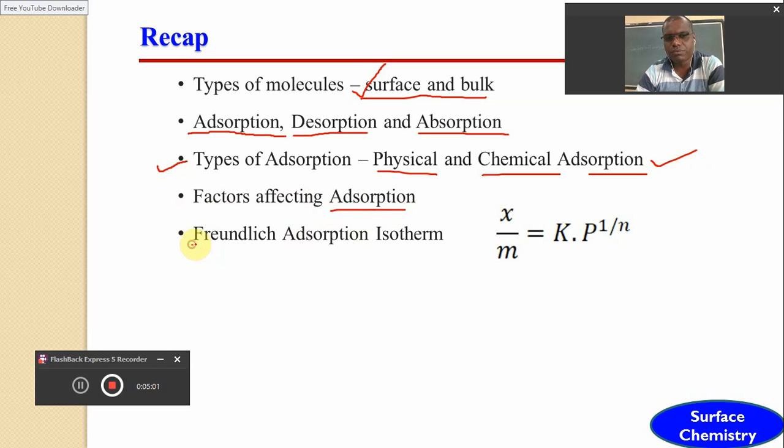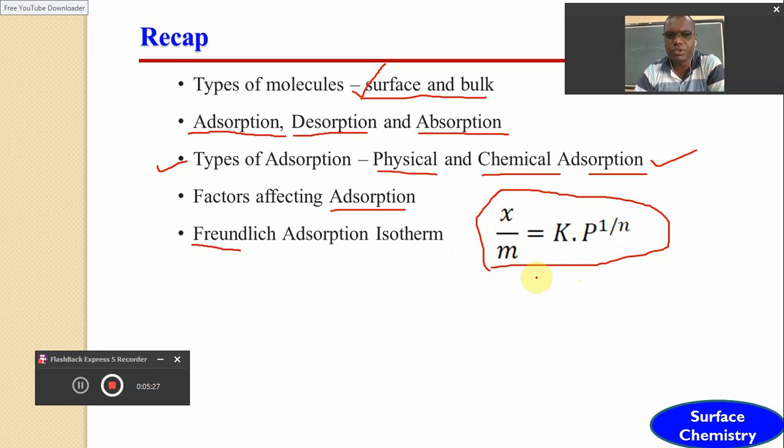In the last video, we tried to define the Freundlich adsorption isotherm, which gives a purely empirical equation: x upon m is equal to k into p raised to 1 upon n. Here x is the amount of gas adsorbed, m is the mass or the surface area of adsorbent, k is a constant, p is the pressure, and n is also a constant.